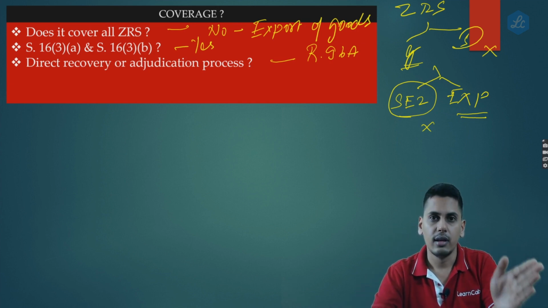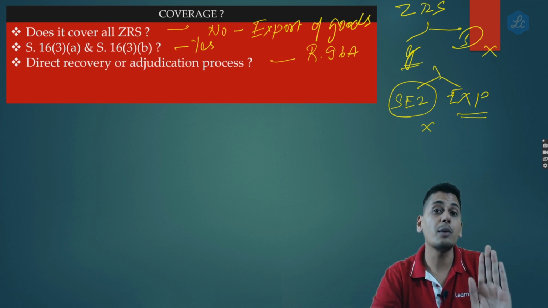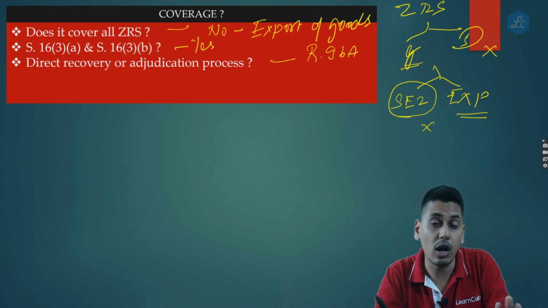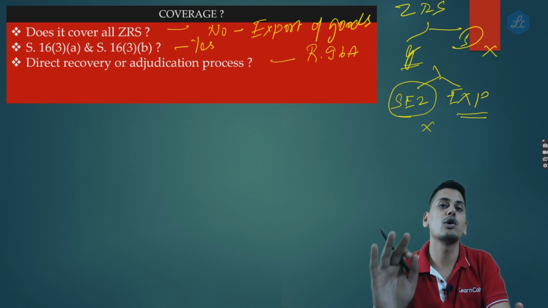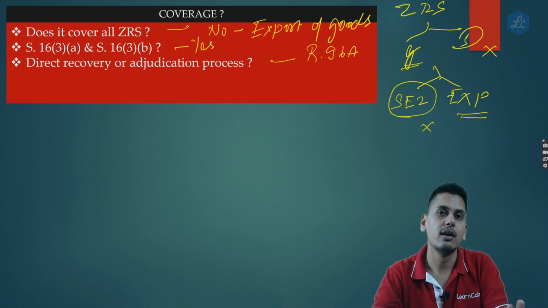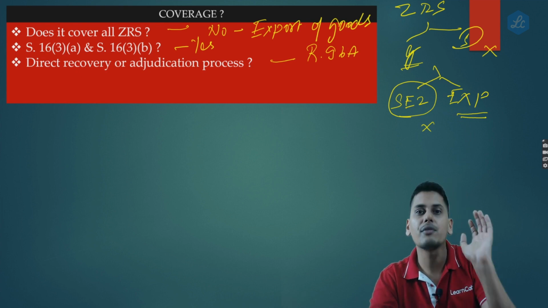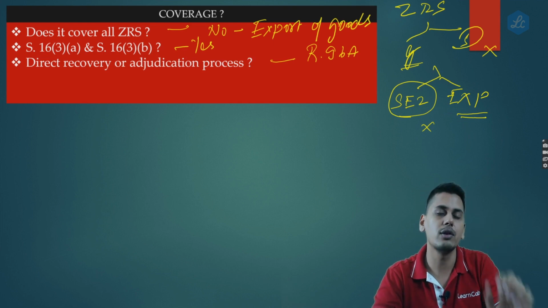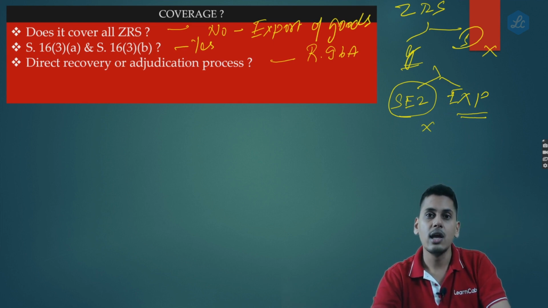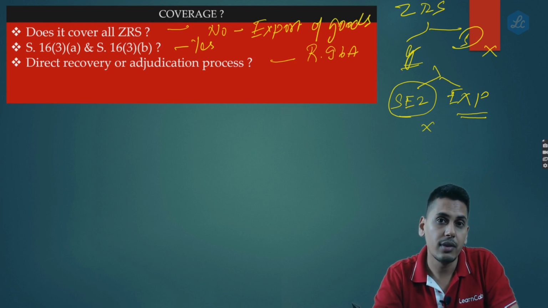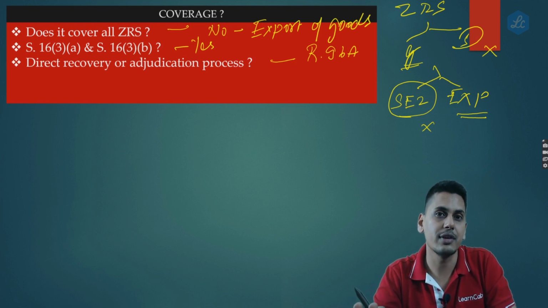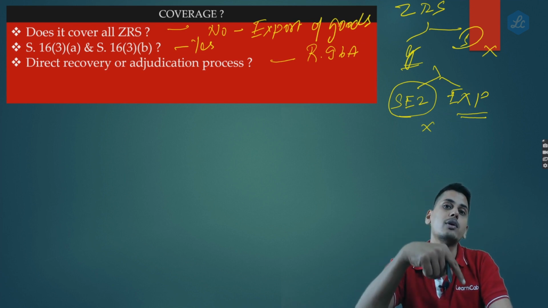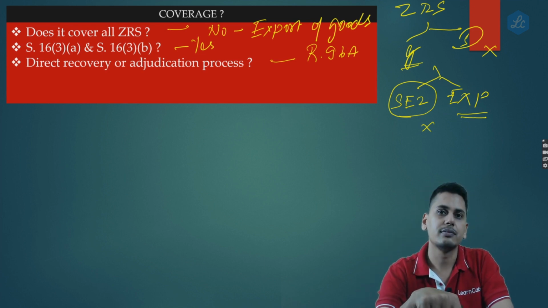Otherwise, in case of goods, if you are not proving it is an export of goods within a period of 3 months, or in case of services, you are not proving it to be an export of services within a period of 1 year plus extension, then within 15 days from the expiry of the time period, in case of goods 15 days from the expiry of 3 months from the date of invoice, and in case of services 1 year plus extension from the date of invoice, whatever output tax you have not paid.